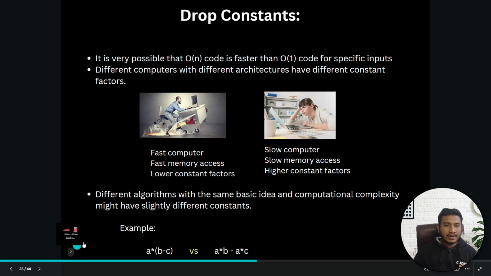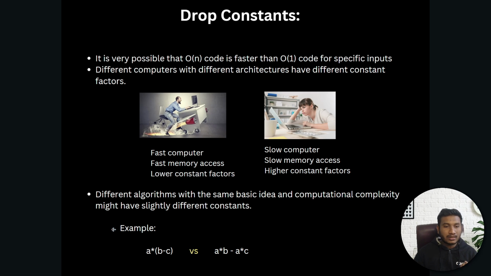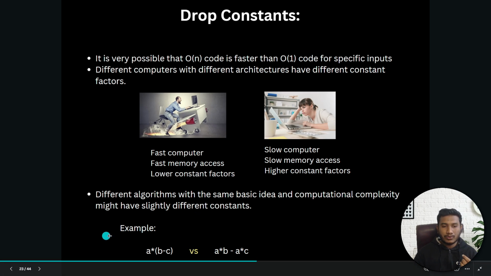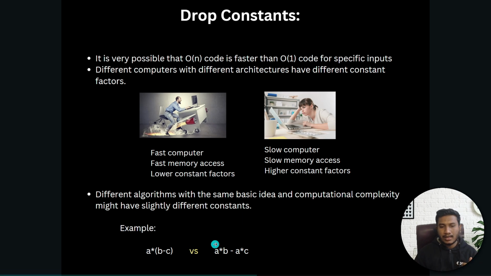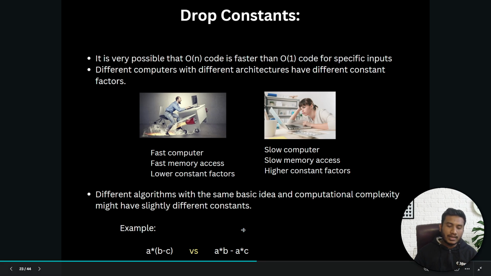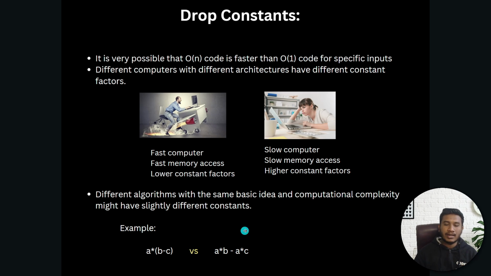Another condition to remember: different algorithms with the same basic idea and computational complexity might have slightly different constants. Let's say you have two equations. One is a multiplied by the bracket of b minus c, and the other is a multiplied by b minus a multiplied by c.